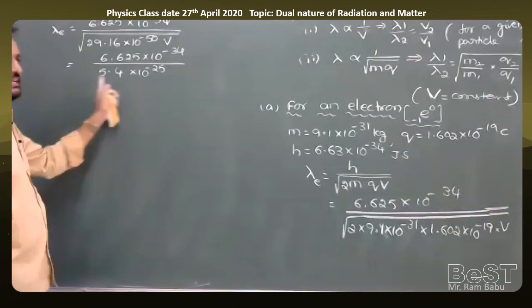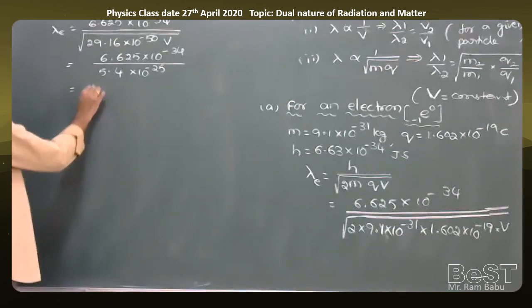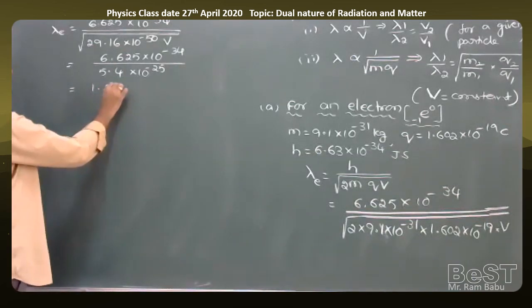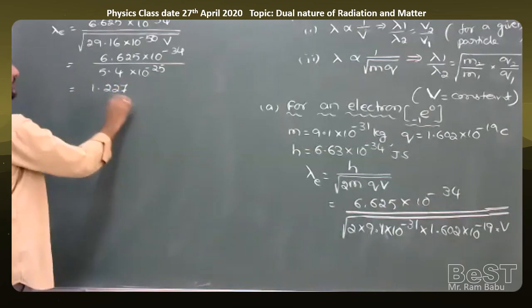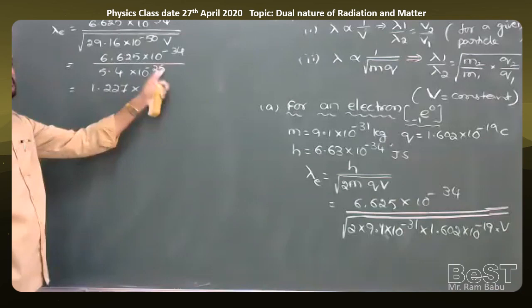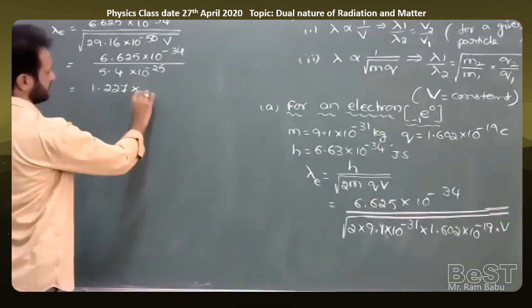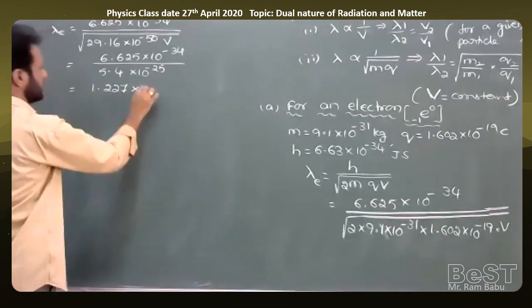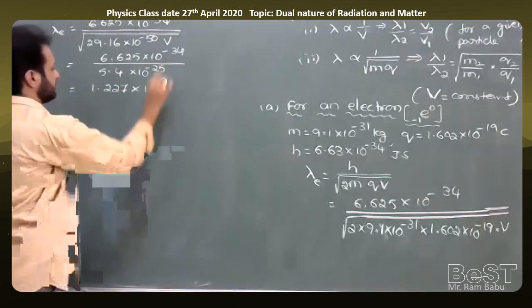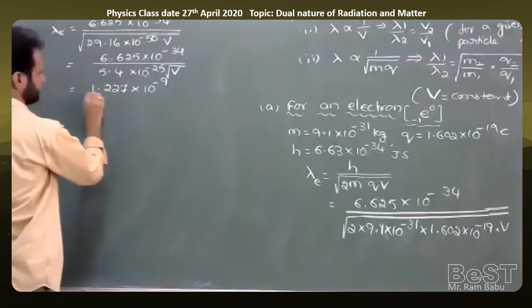6.625 by nearly 5.4. So you can write the exact value, 1.227 we will get, into 10 to the power of minus 34 plus 25, minus 9 meter, divided by root V, same only, no change.